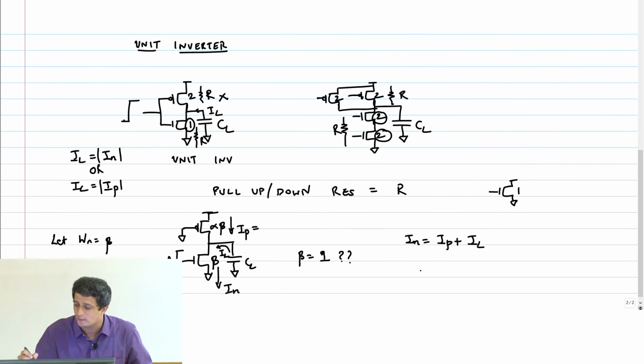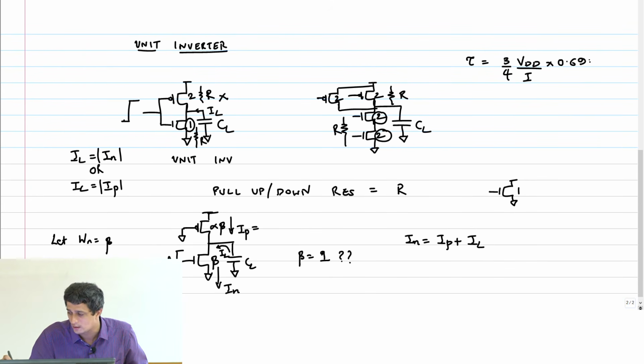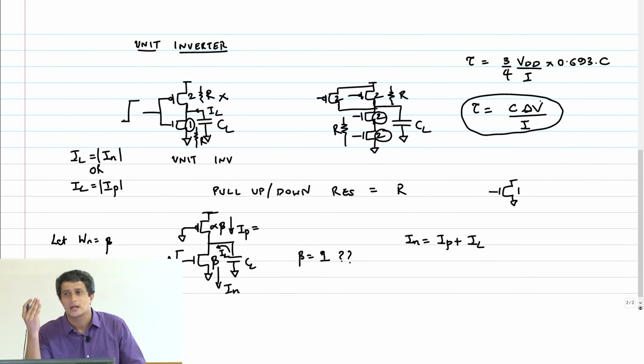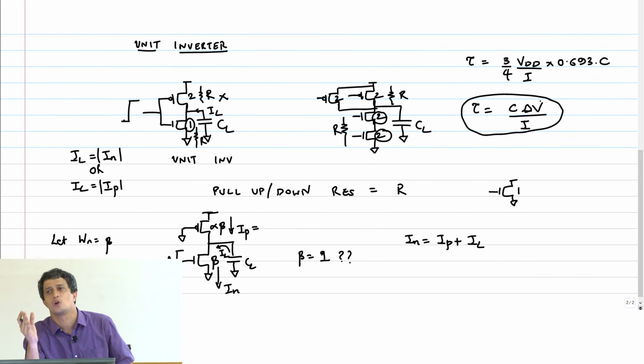You remember we derived the expression for the delay as basically 3 by 4 VDD by I naught into 0.693. This was R into C. Then we said that this is also equal to C delta V by I. Now you have to look at this definition more carefully, because the current that is available to discharge the load capacitor is of key concern to us, not the resistance of the transistor.